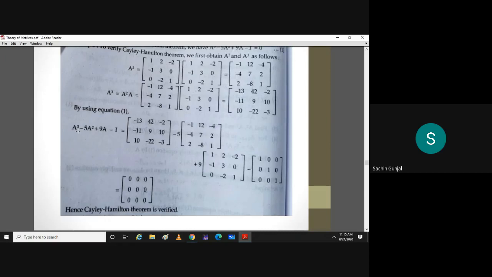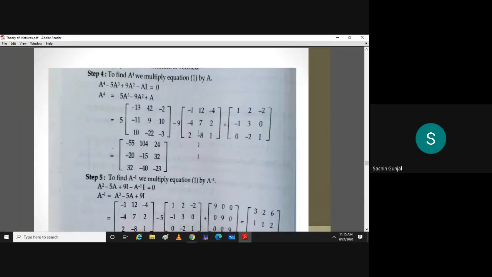So what we'll have is A raised to 2 minus 5A plus 9 times identity matrix minus A inverse equal to 0, which is mentioned here. So write down A inverse. A inverse is equal to A square minus 5A plus 9I.